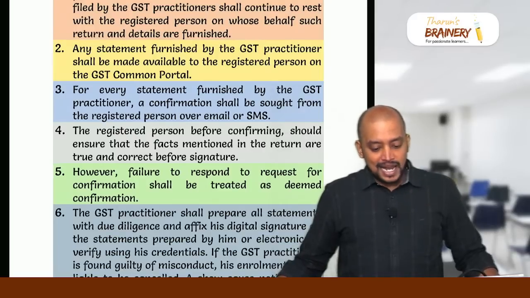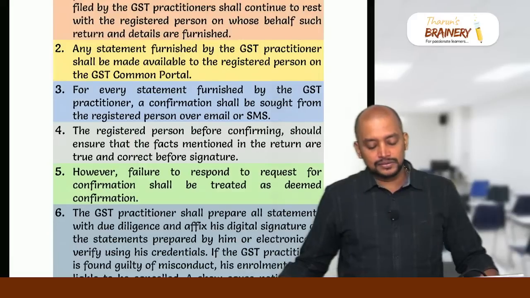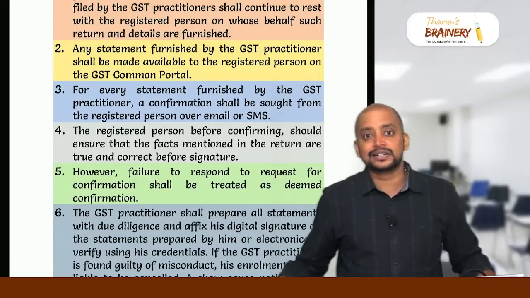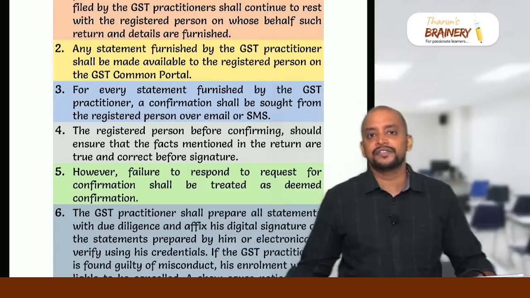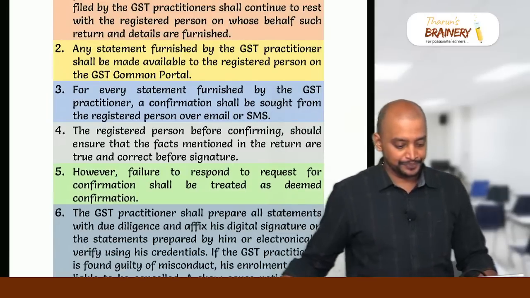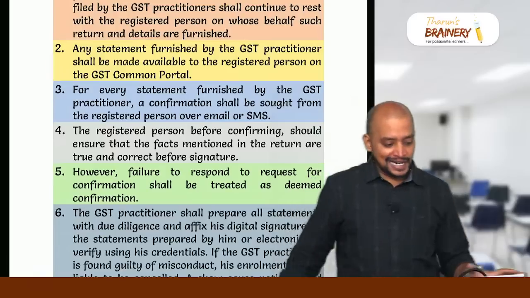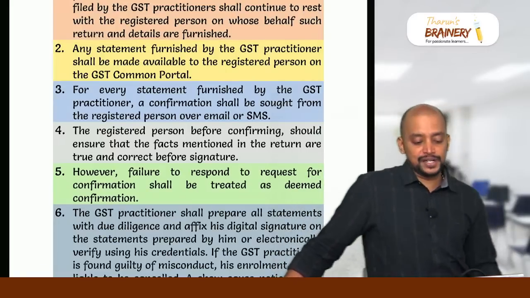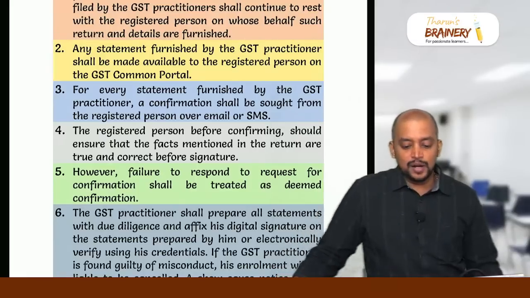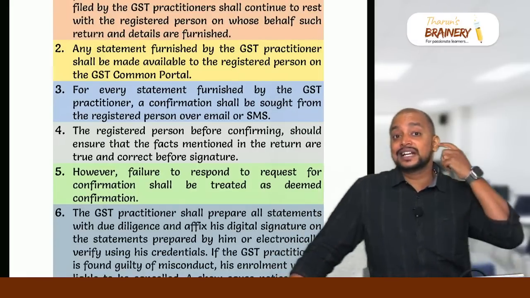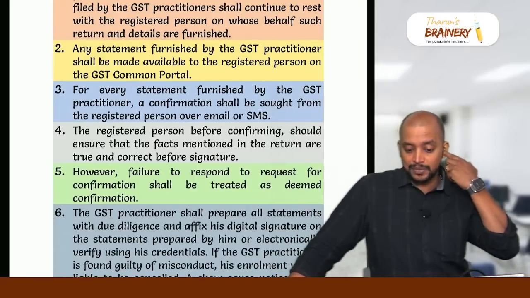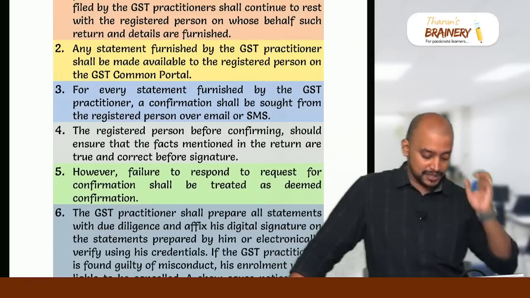Sir, is maxi cab service exempted? Transportation of passengers by maxi cab is not exempted. That is taxable. We don't have any exemption. Okay, fine. Book post is exempted if the weight is less than 10 grams.